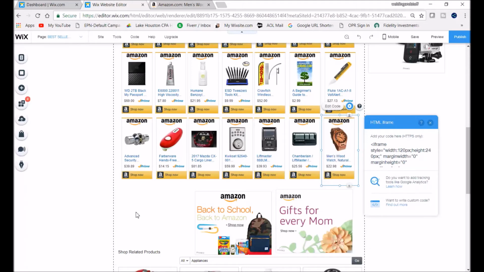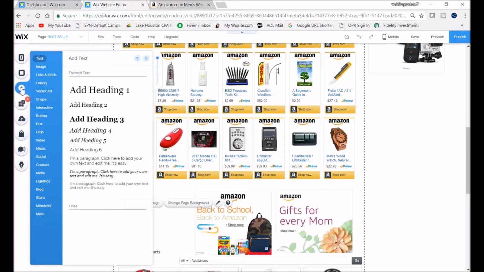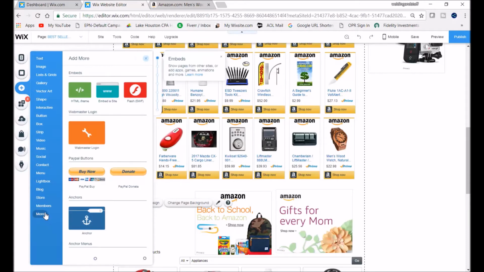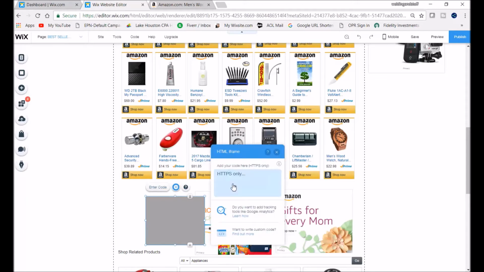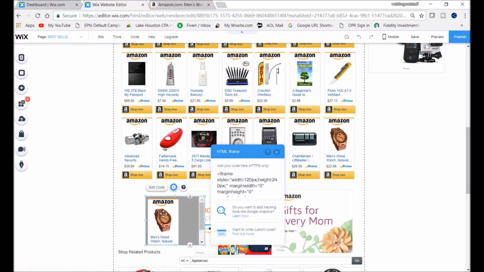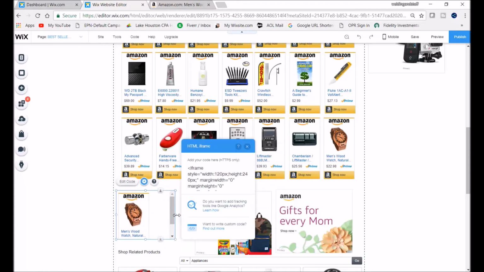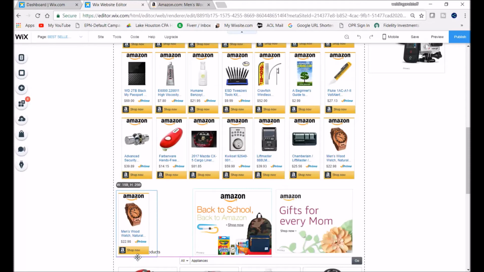And there's another way you can do this also. You go up here and hit the plus and go down to more and come here to the top and click and drag it to where you want it to go. Once you get right there, you can hit the edit code and you can paste that link in again. Now you need to just go ahead and resize it like you want. That's why I like to go ahead and use Control D and copy one that I have and just replace the information.